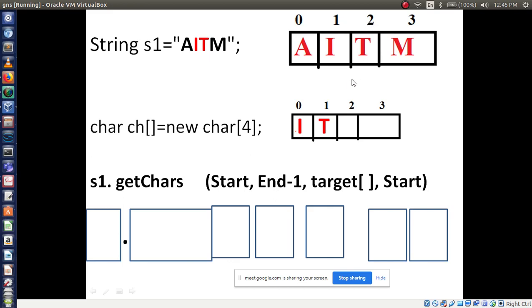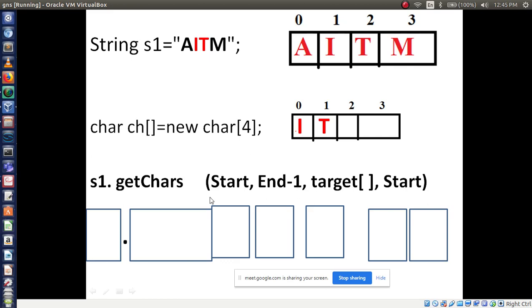And where are you going to store them? I am going to store these I and T in the target. Target is the syntax name. Target means which array name are we using here? ch. I and T I am going to store in the ch array. So the target is ch. From which position do you want to start? Starting with the 0th position. So here you have to write 0.